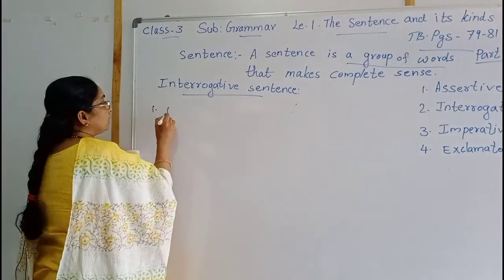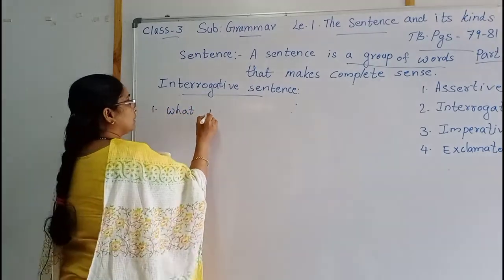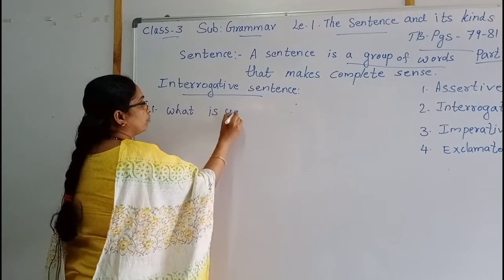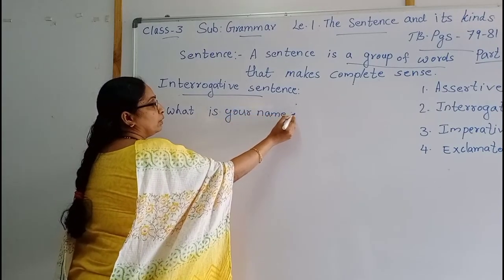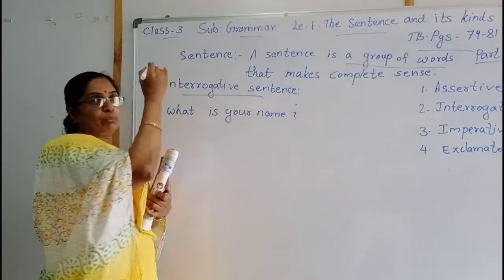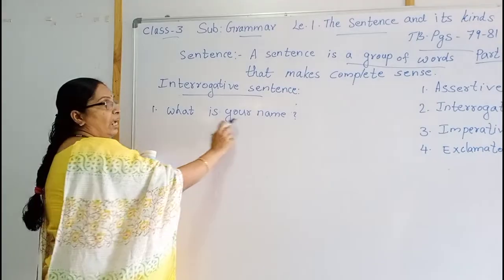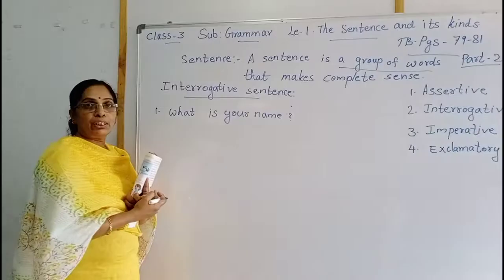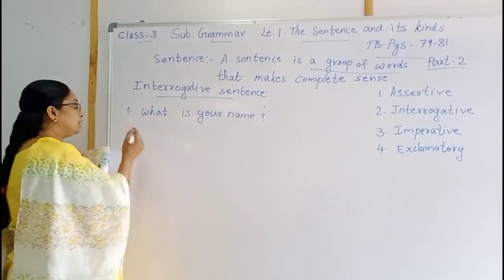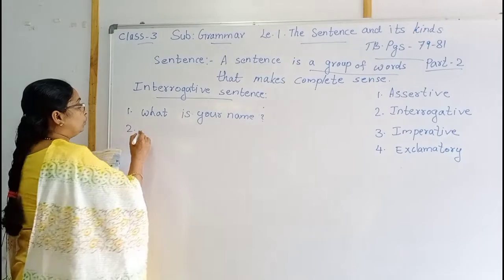Here, first one is, what is your name? What's your name? Naturally, we are putting the question mark here. What's your name? Question word is here and question mark is there. That is the interrogative sentence. Then we can write a few more examples also.